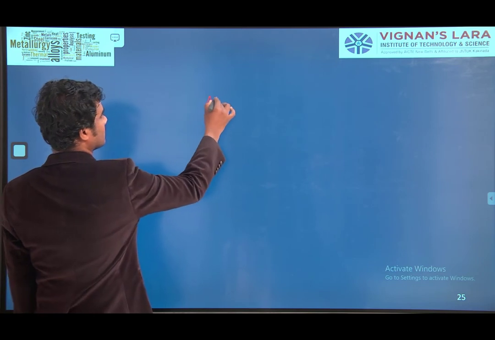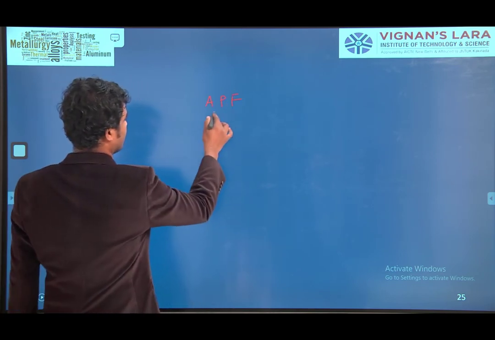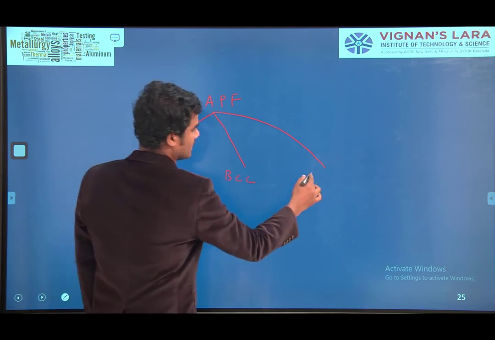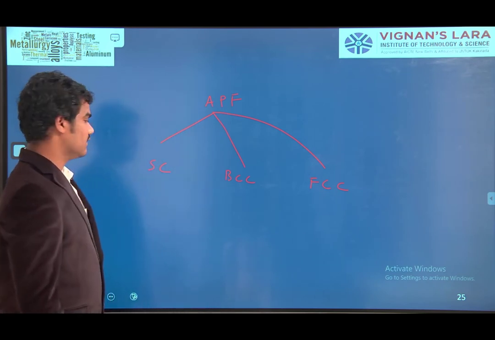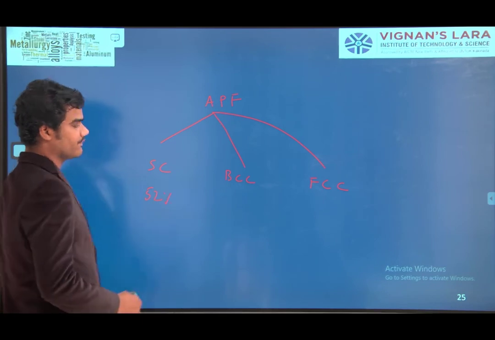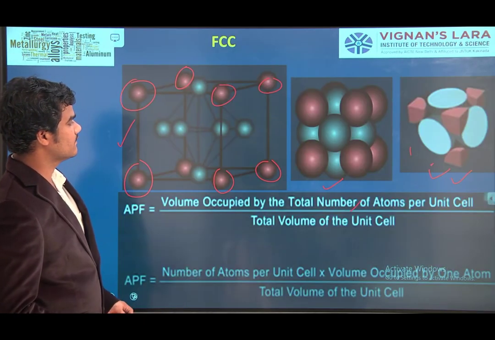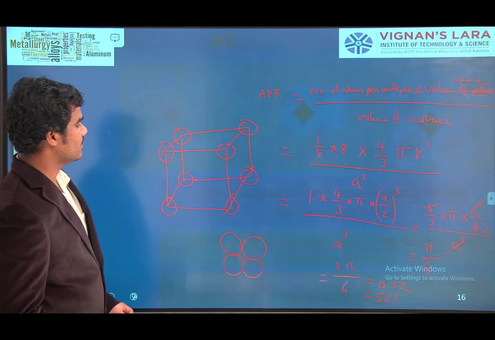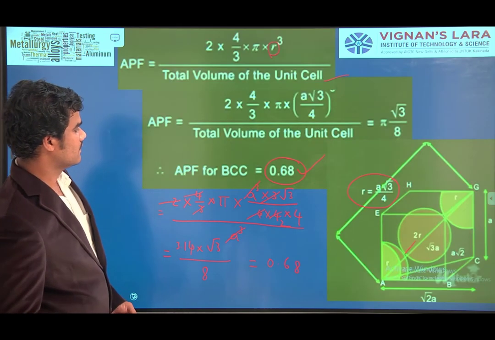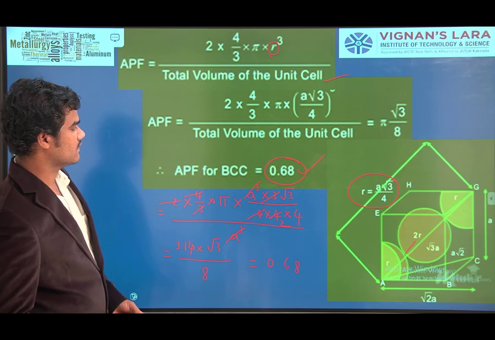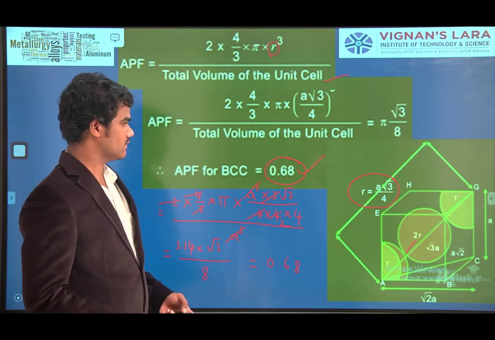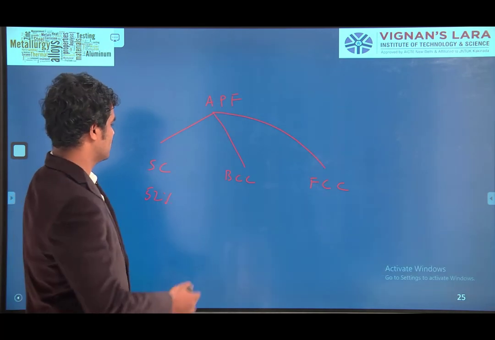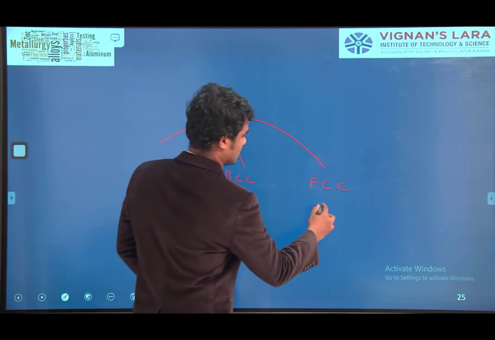So in conclusion, the atomic packing factors for the simple cubic, body-centered cubic and face-centered cubic lattice structures are: simple cubic 52%, body-centered cubic 68%, and face-centered cubic 74%.